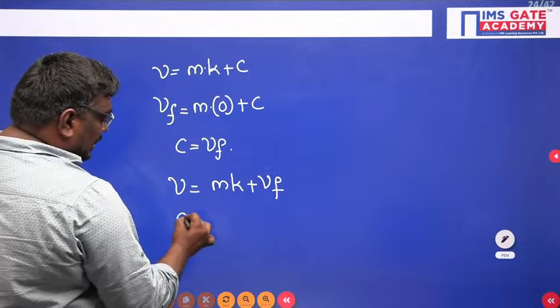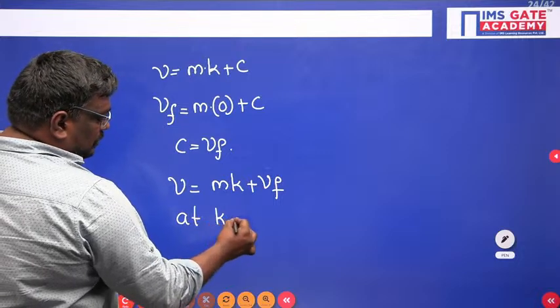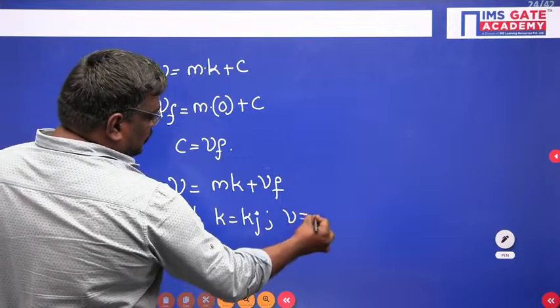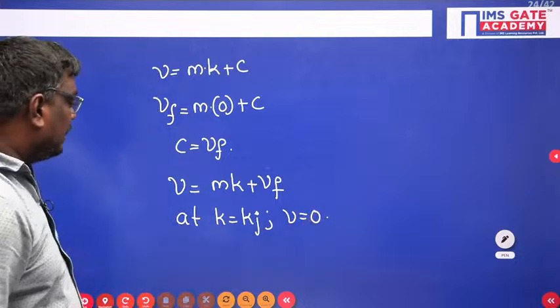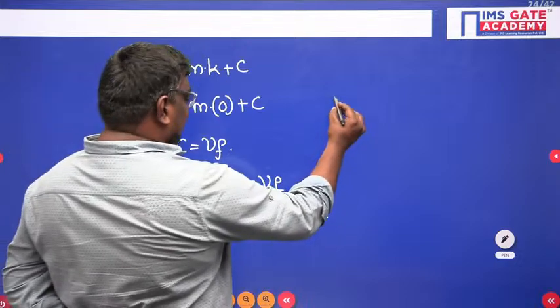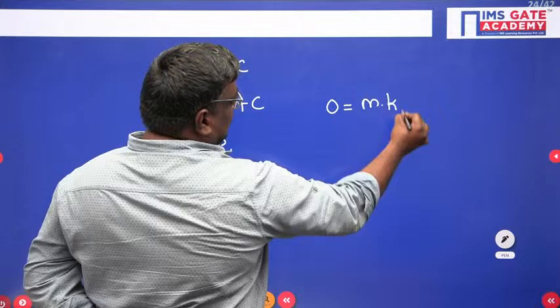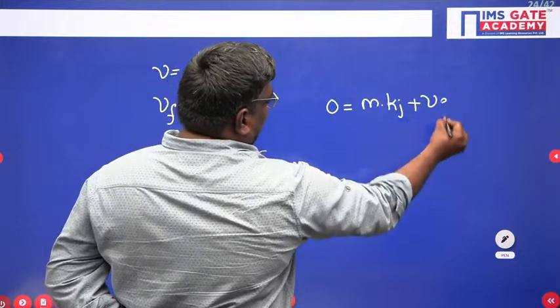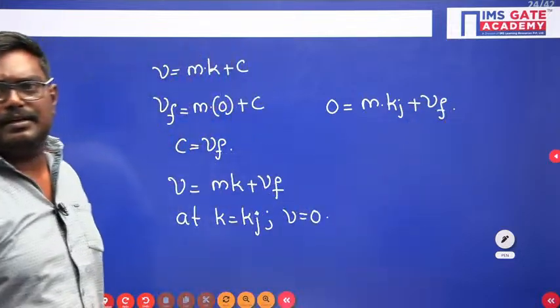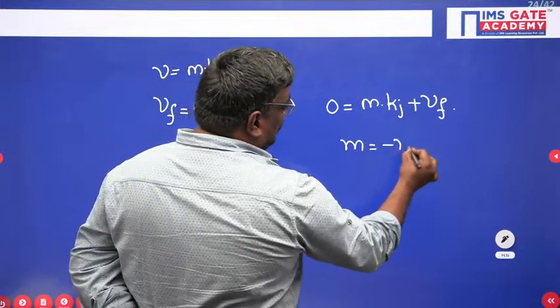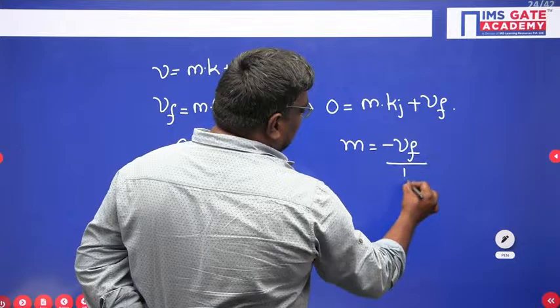At k is equal to kj, V is equal to 0, so 0 is equal to m into kj plus Vf. So m is equal to minus Vf upon kj.